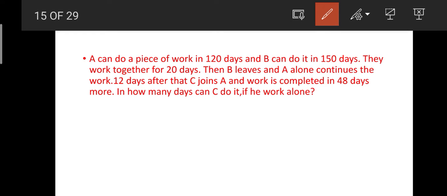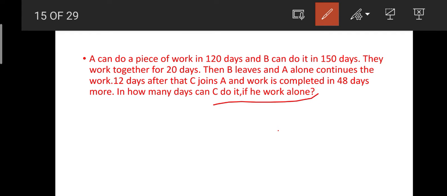See here, A can do a piece of work in 120 days whereas B can do it in 150 days. They work together for 20 days, and then B leaves. A alone continues for 12 days, and after this, C joins A. The remaining work is completed in 48 days. In how many days can C do it if he works alone? This is what they have asked us.